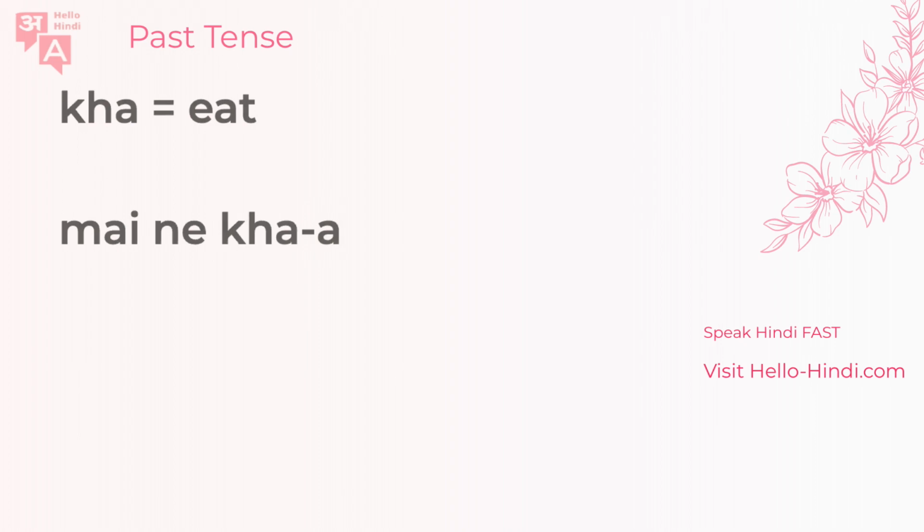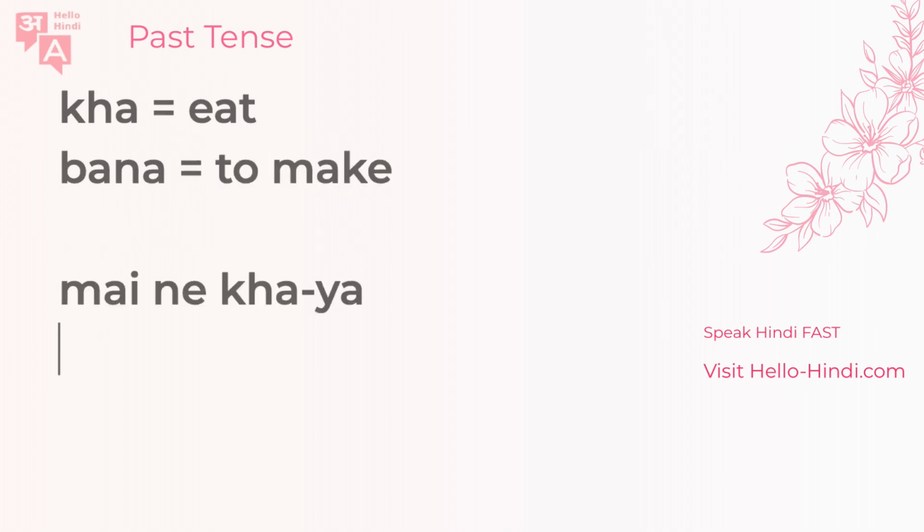This is what you would think logically it is. But because you've got the two ahs here, in fact, if you have two vowels here, you will put a transition consonant here, which is khaya. Maine khaya. It sounds much easier to say this. It flows much better if you say khaya. So maine khaya means I ate. Of course, you can try one more, which is bana, which has the same a ending. So bana means to make. So how can you say I made? Maine banaya. Okay, that means I made.